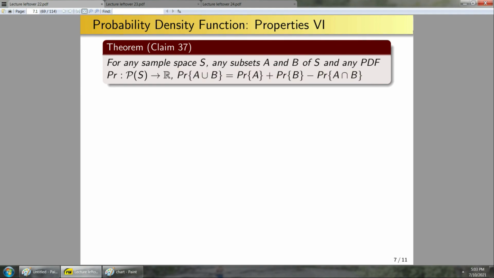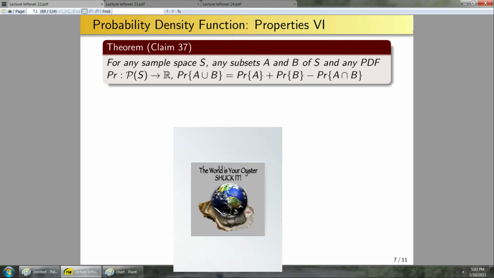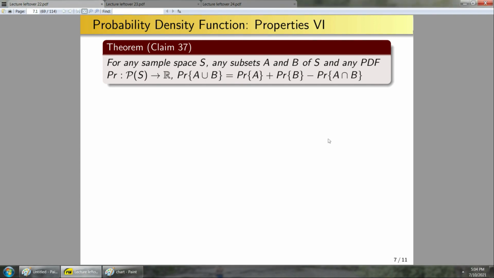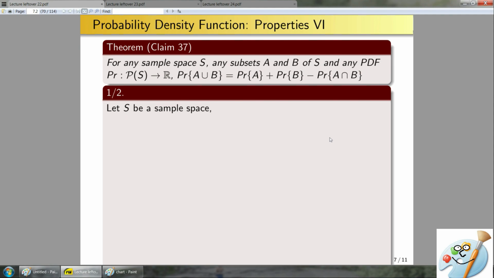So the main thing that this theorem allows me to do is to compute the probability that the union of two events occurs when those two events are not mutually exclusive. Previously, we could only compute the probability of the union of events when those two events were mutually exclusive, and now the world is our oyster. So now let's look at the proof of this theorem, and ultimately halfway through we'll use Mr. Paint. Let S be a sample space, and let A and B be subsets of S, and let PR be a PDF defined on S.